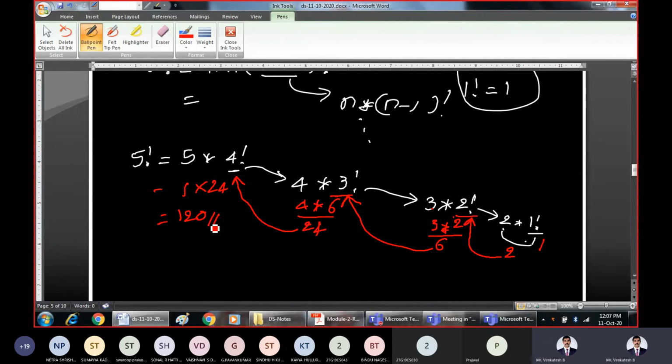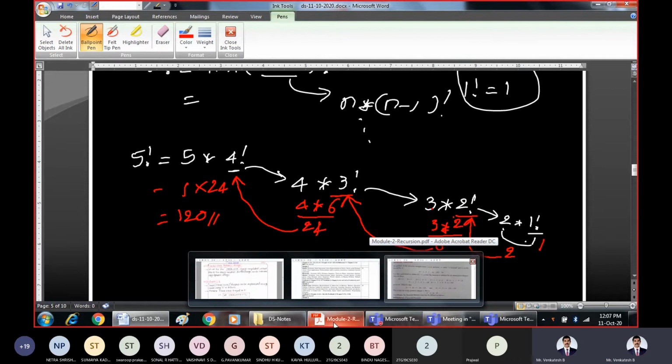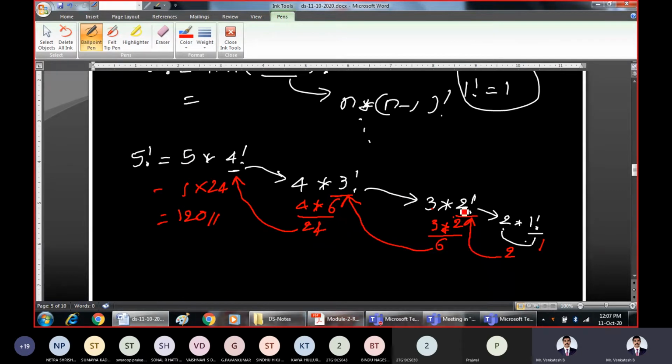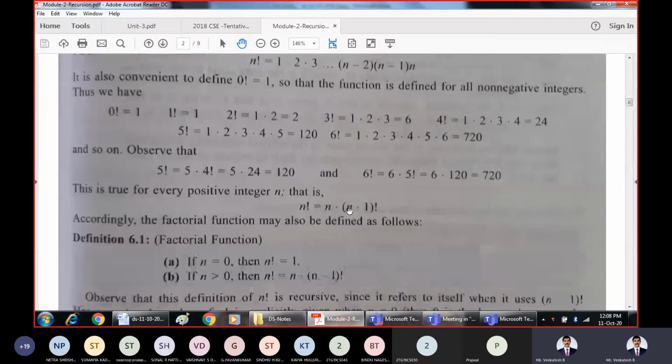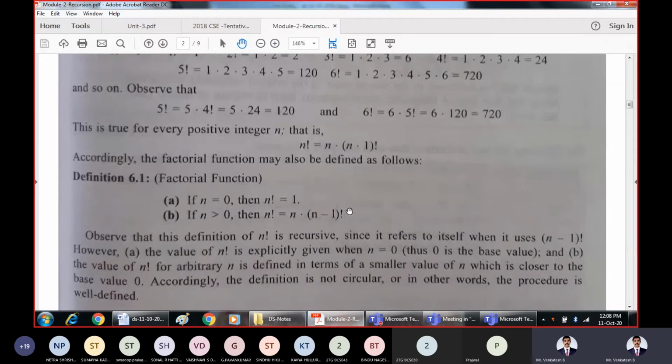That is how the recursive procedures will work whenever we calculate the factorial of a number. In the forward direction, the white line, whatever I have written, is the forward call. That is, we go on reducing the problem in terms of itself, but with different arguments. Then at the end, we reach the base criteria. We will not go further. And then we start returning the values back to the caller. Then we get the final result by combining all the received results.